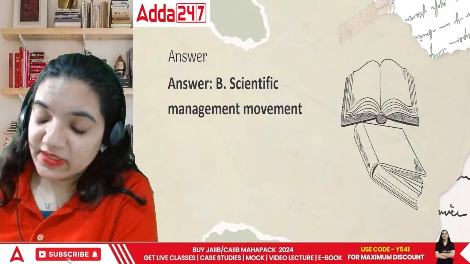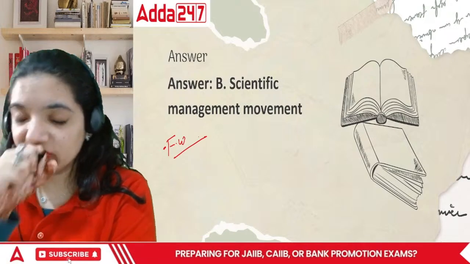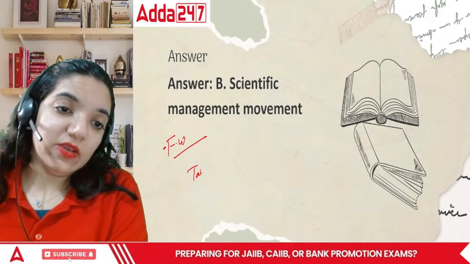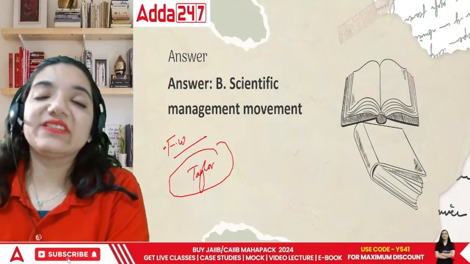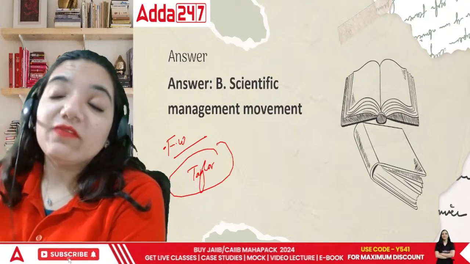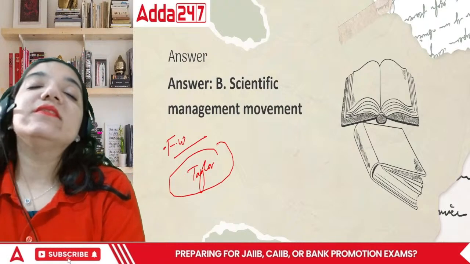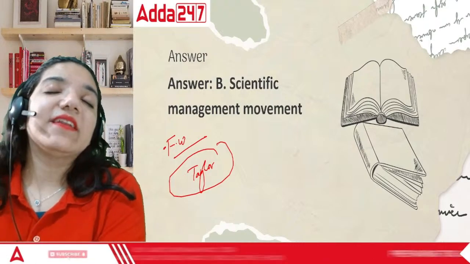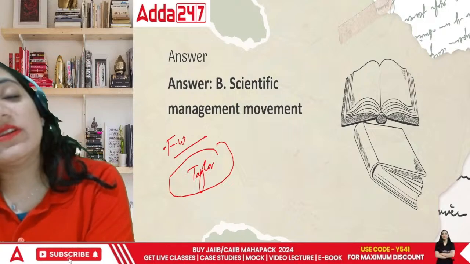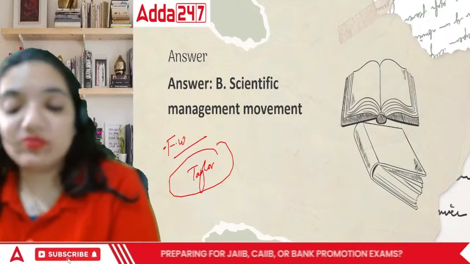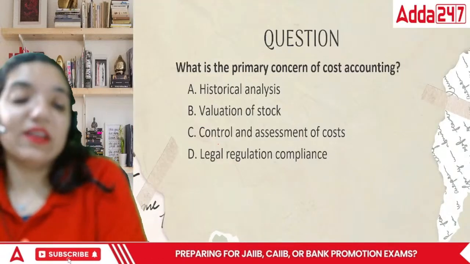There's a particular person called FW Taylor. He was the person who was responsible for the scientific movement, and he used to give a lot of importance to the production area. But at that point of time, in the industrial area, you will find that it was more producer driven rather than consumer driven. They were not consumer driven; they were producer driven areas.